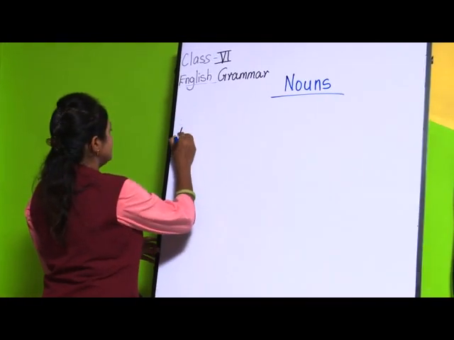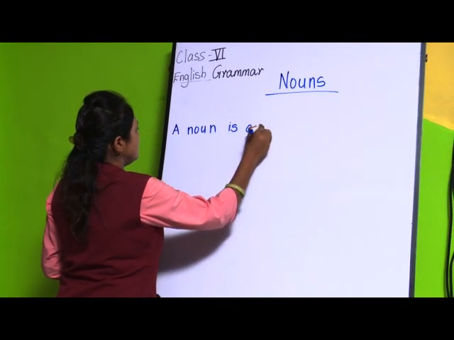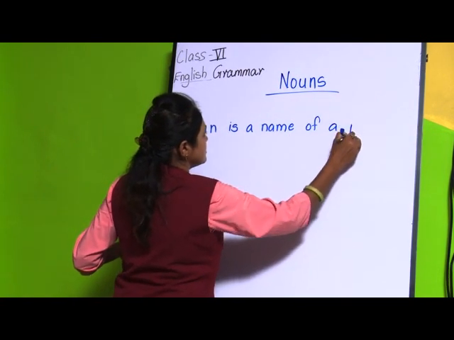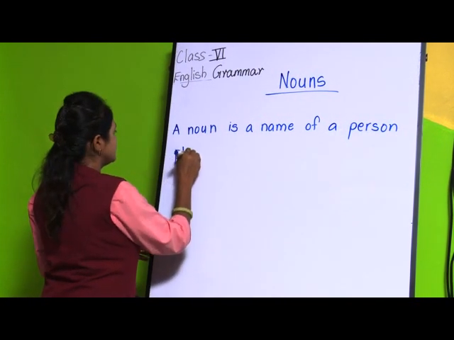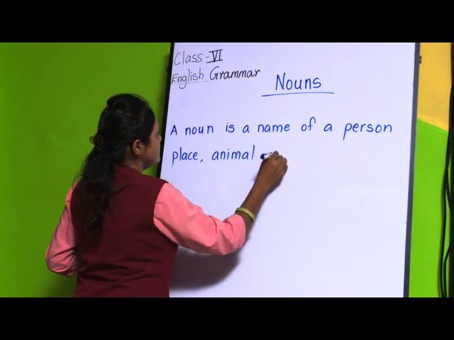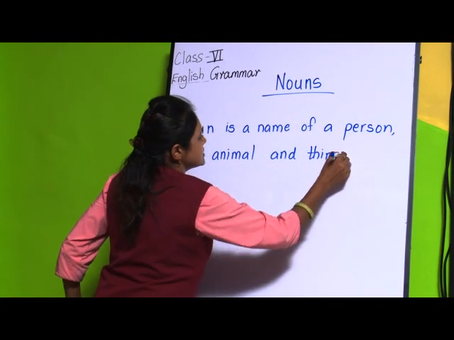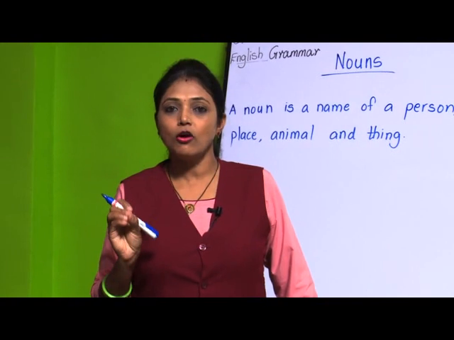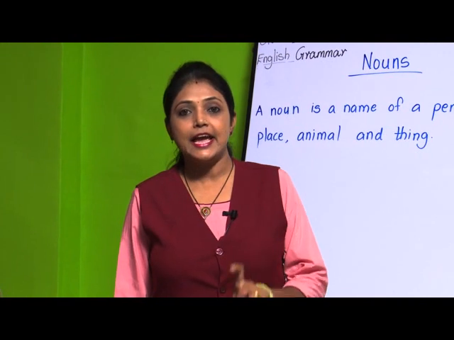A noun is a name of a person, place, animal and thing. Okay, this is the basic of noun.